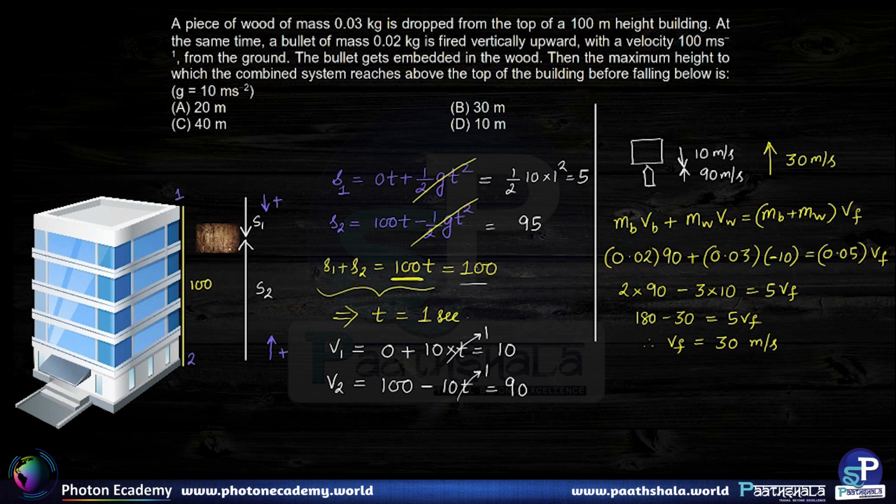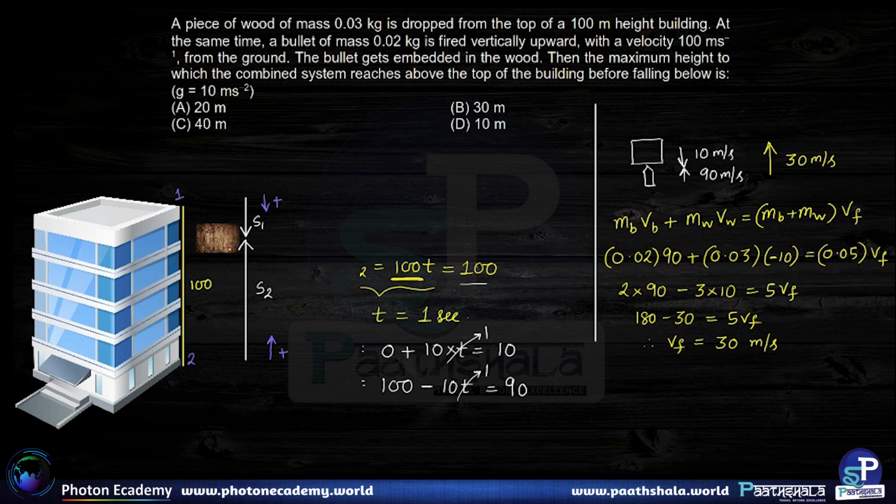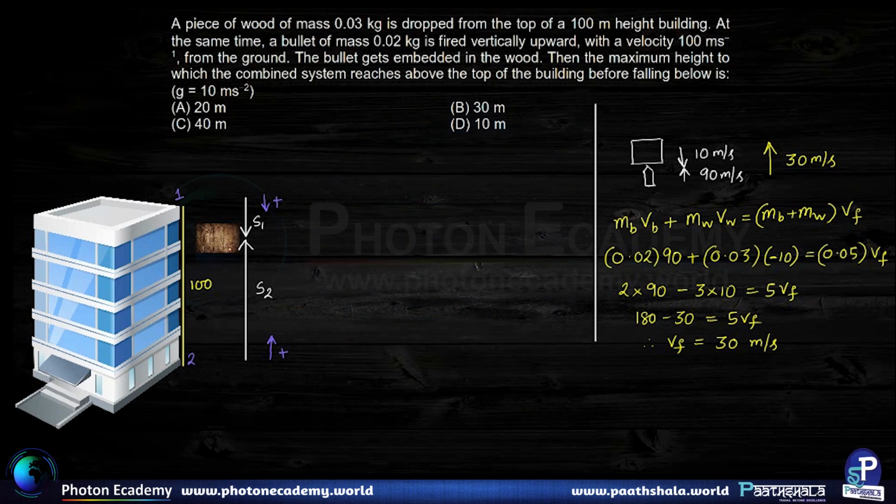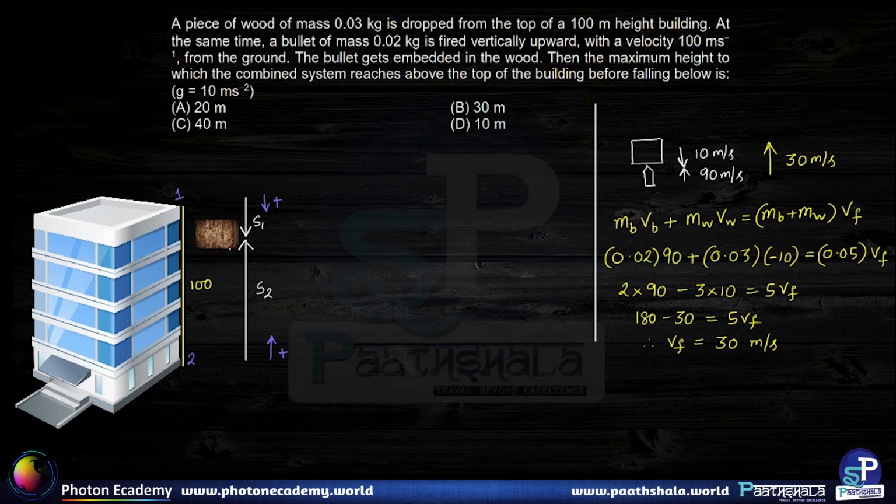Now, what we can do is find out how much this combined system rises. The bullet is not shown because it is embedded inside the block. So we can find out how much this combined system rises above the point of collision. We know that the point of collision is, as we found out earlier, 5 meters below the top of the building. So from this position, how much will it rise?